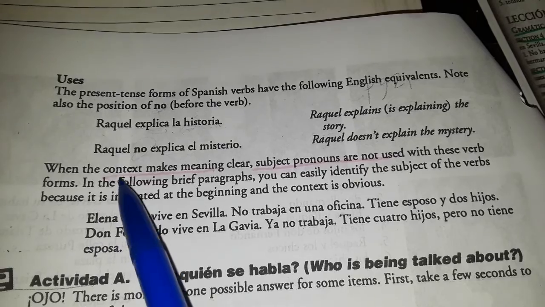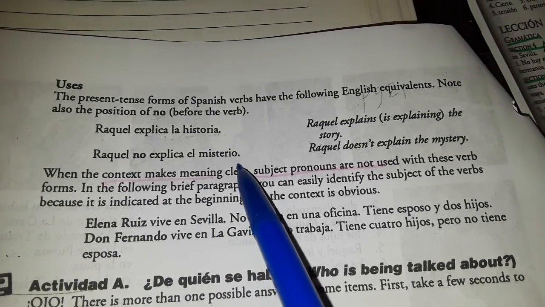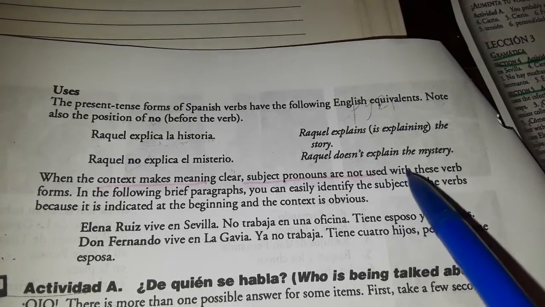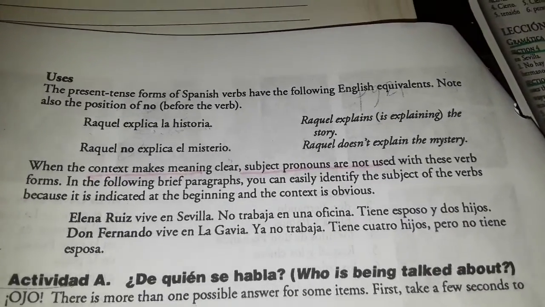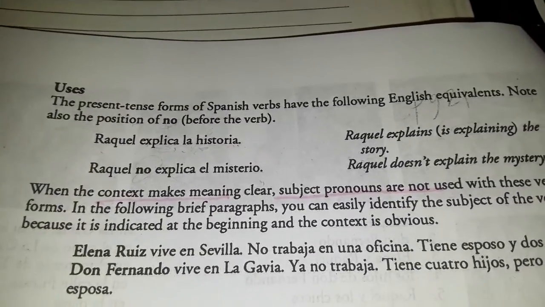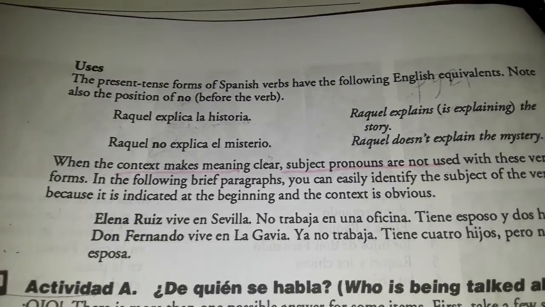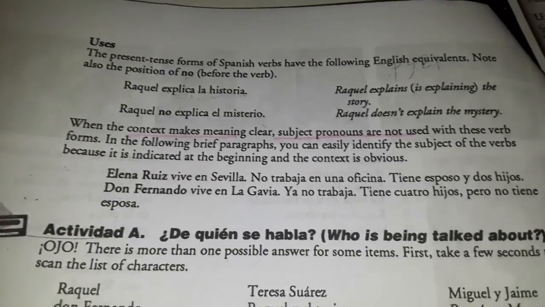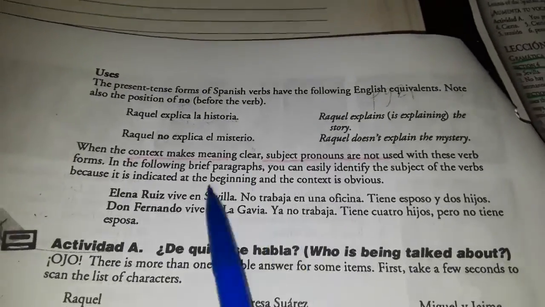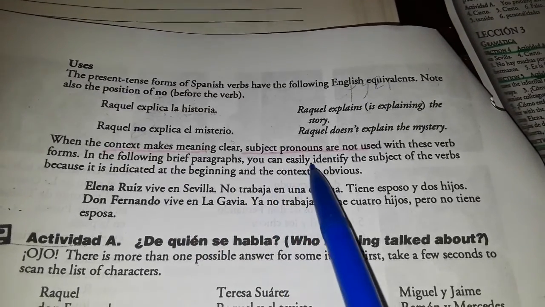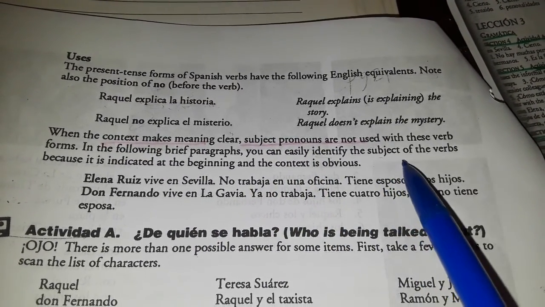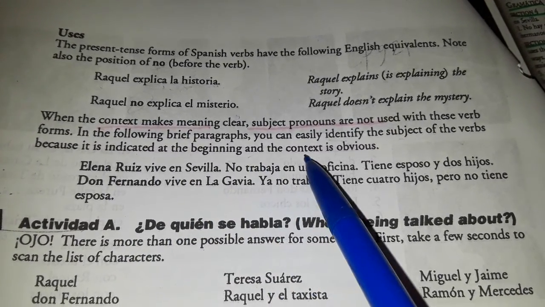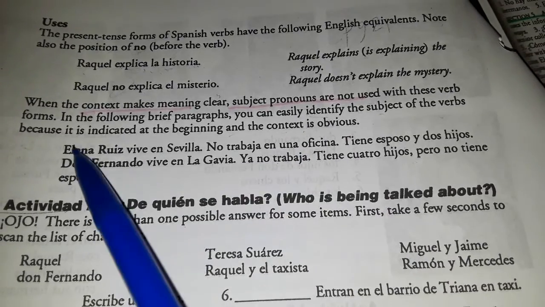So when the context makes meaning clear, subject pronouns are not used with these verb forms. Those subject pronouns were like the ones we saw before. Ella, él, ellas, ellos. Okay? In the following brief paragraph, you can easily identify the subject of the verbs because it is indicated at the beginning and the context is obvious. This is the beginning of the sentence.